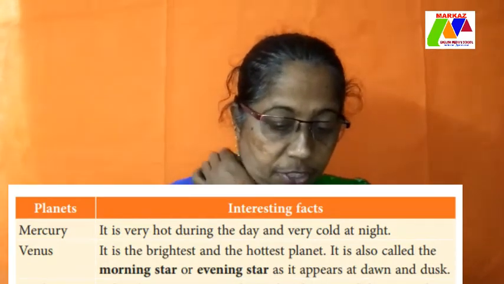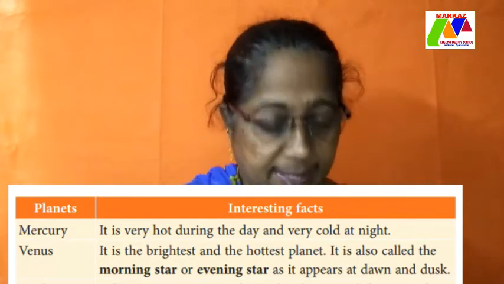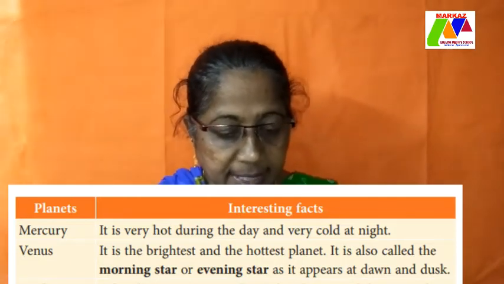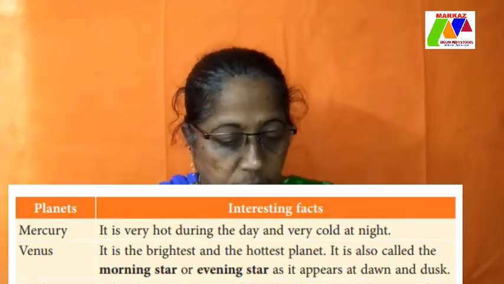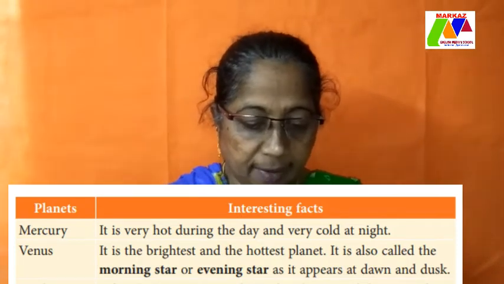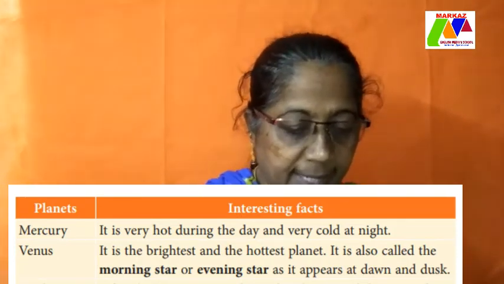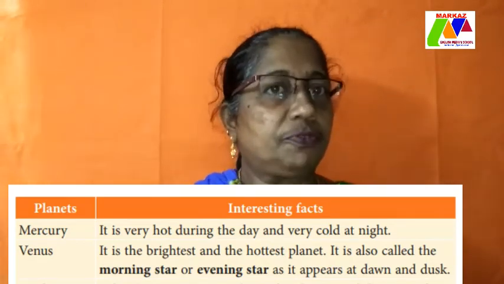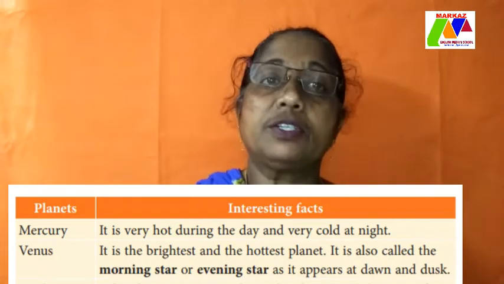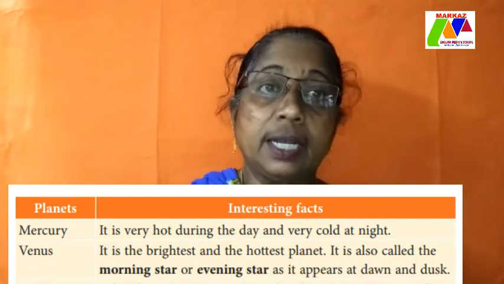Next page, page 184. Now here you have a table with some interesting facts about the planets. The first one, Mercury. It is very hot during the day and very cold at night. Venus. It is the brightest and the hottest planet. It is also called the morning star or evening star as it appears at dawn and dusk. Now early morning you can see this planet Venus, and just before it gets dark, that period of time is known as dusk, you can see it. So it is known as the morning star or evening star.